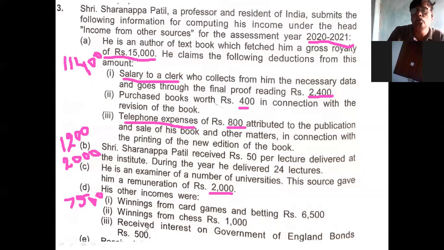And this 500 you don't gross up because it is received from a foreign government. If it is received from India, you have to gross up. Then what is the total income from the D point? Rupees 8,000 is the total from the D point.